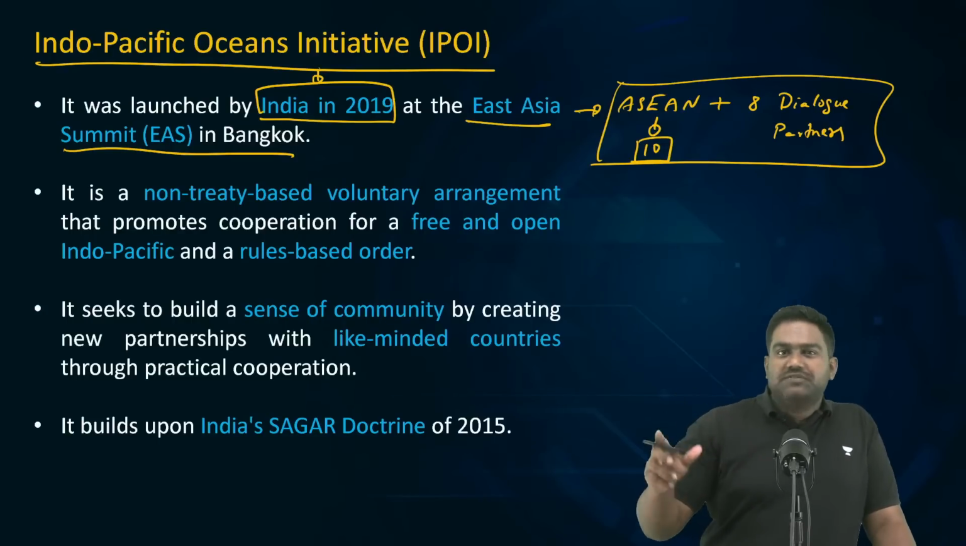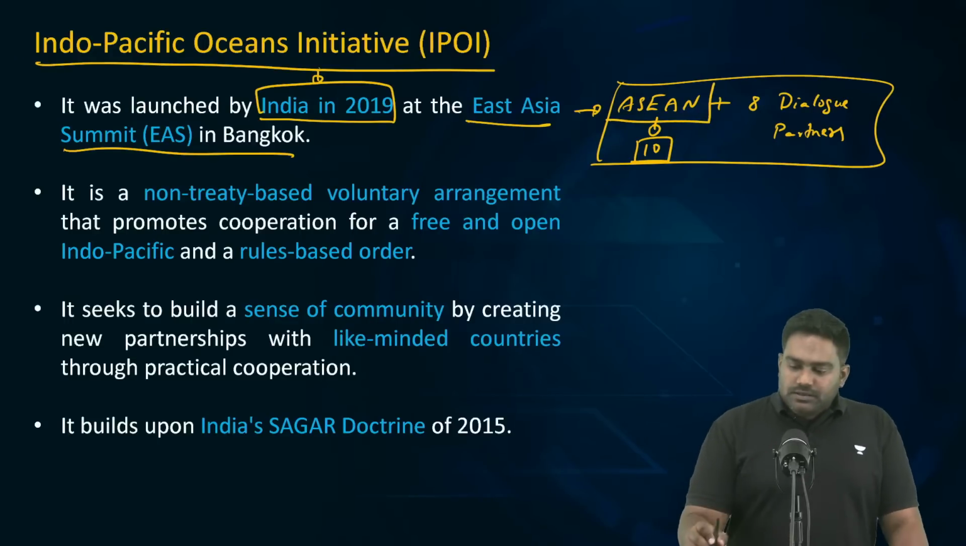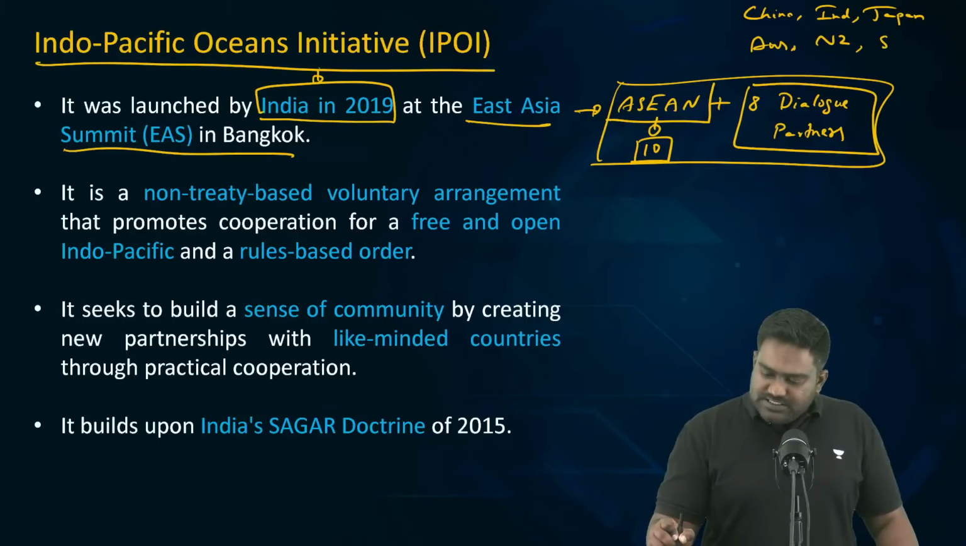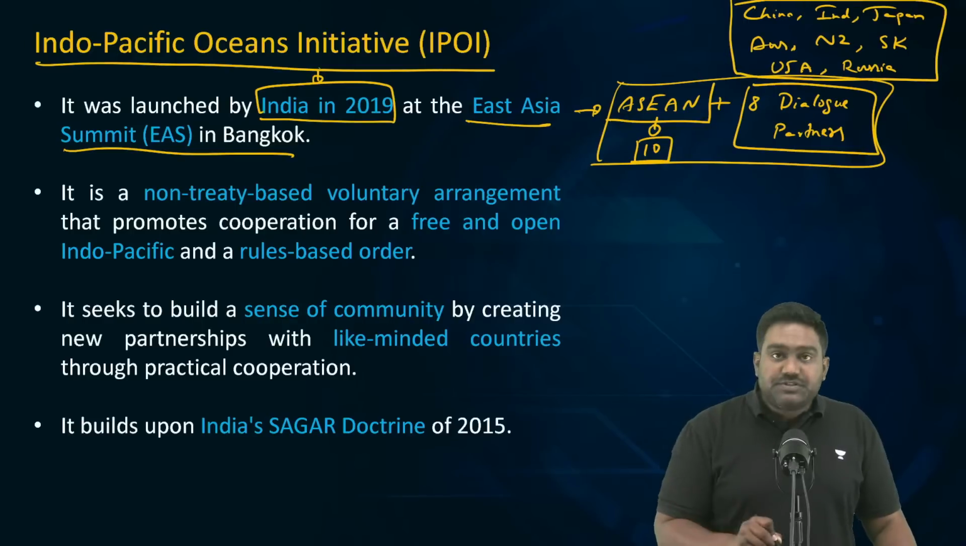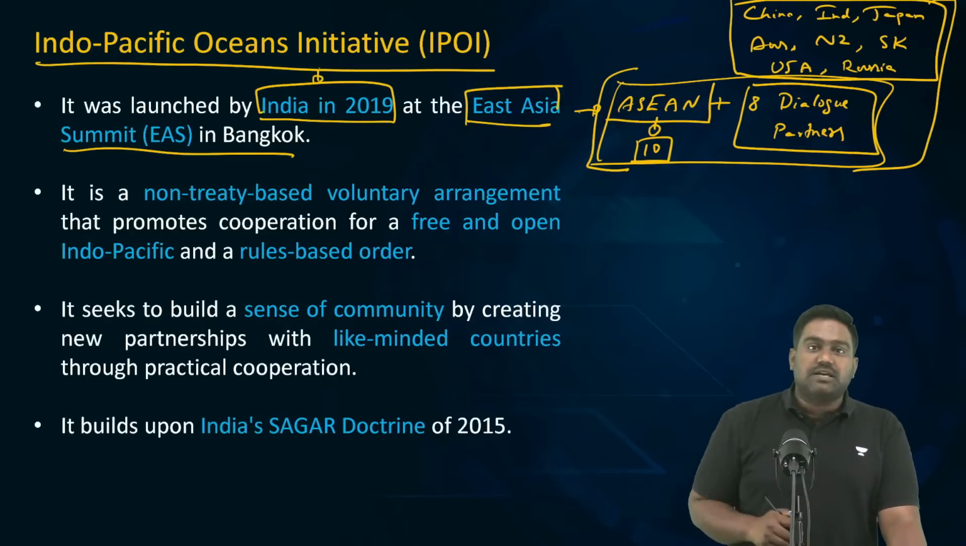ASEAN is a regional group of Southeast Asia. It includes 10 Southeast Asian countries. The 8 dialogue partners are China, India, Japan, Australia, New Zealand, South Korea, US, and Russia. These 8 countries work with ASEAN countries at the East Asia Summit.